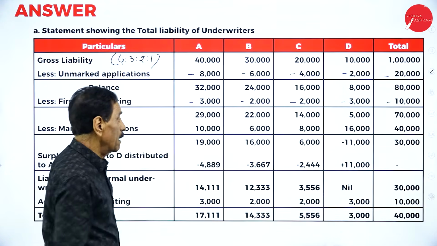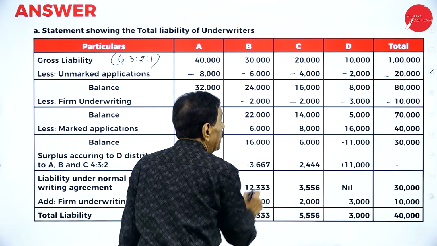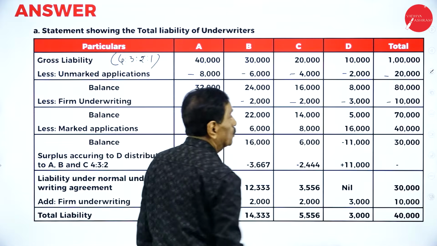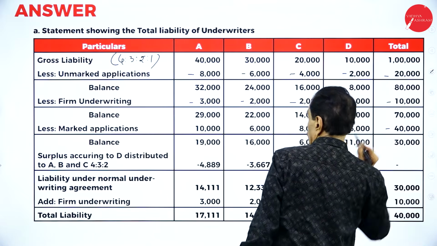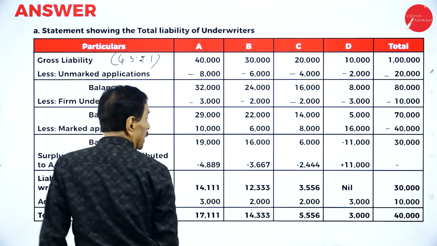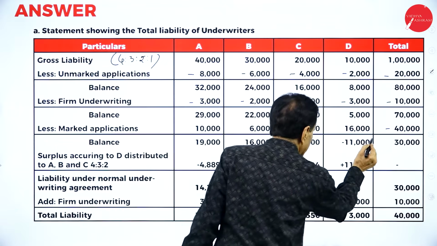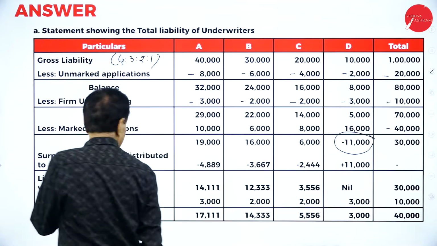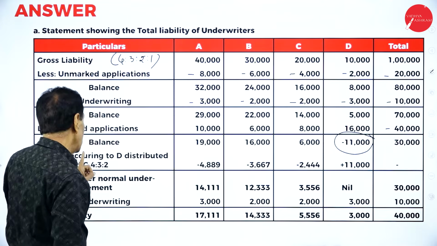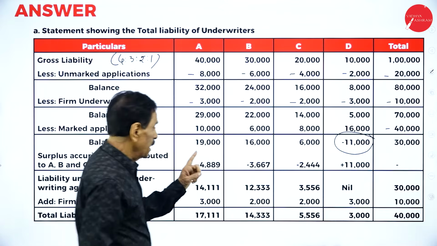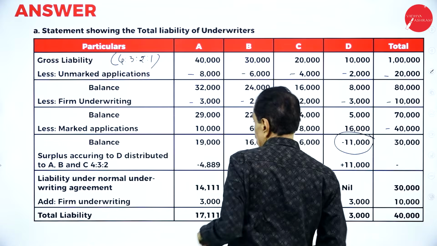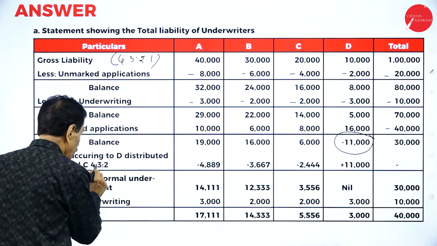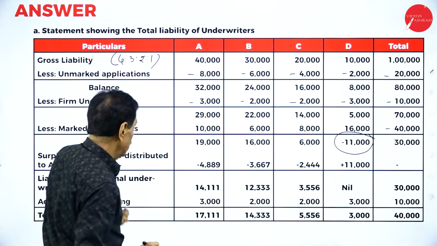Minus marked application as per the problem: 10,000 goes to A, 6,000 goes to B, 8,000 goes to C, 16,000 goes to D, minus 40,000. Balance. Here, the minus figure is the surplus of 11,000. This should be distributed among A, B, and C in the ratio of 4:3:2. 4 plus 3 plus 2 is 9.